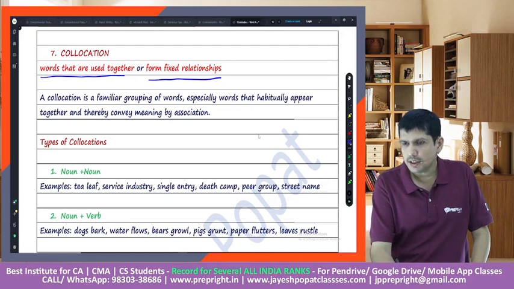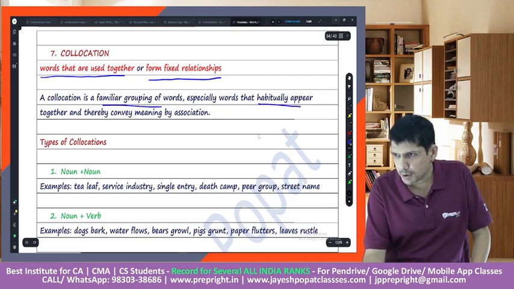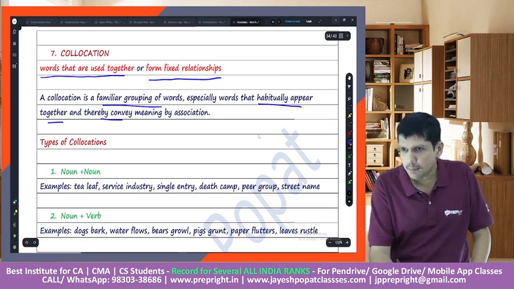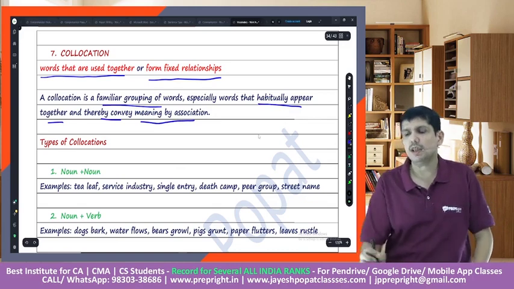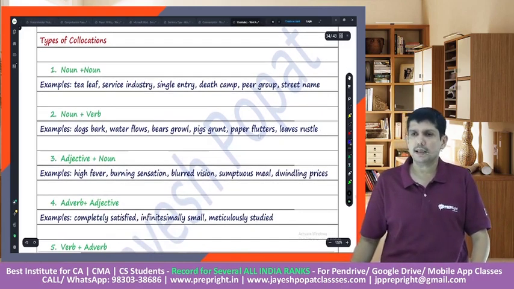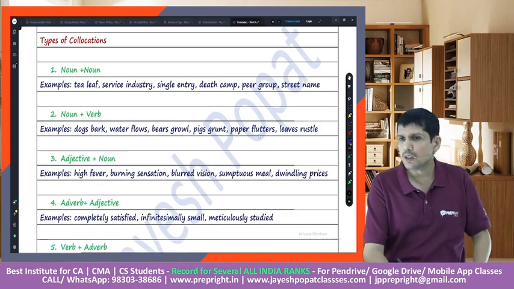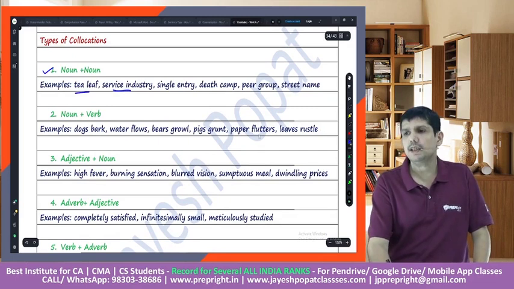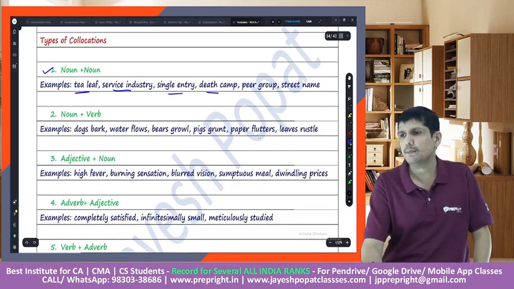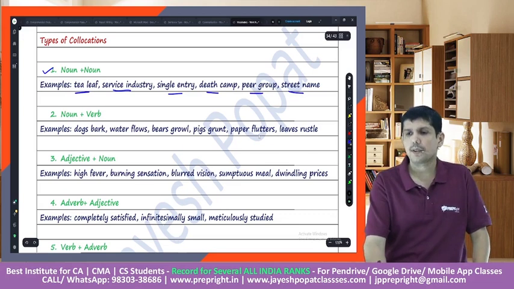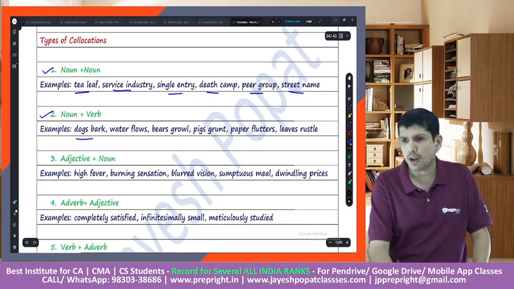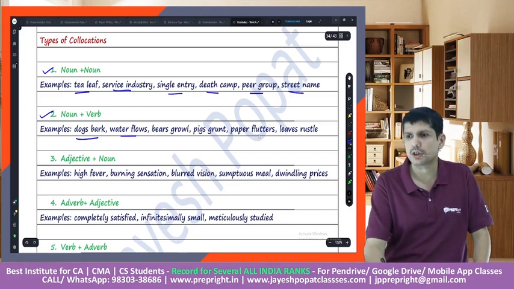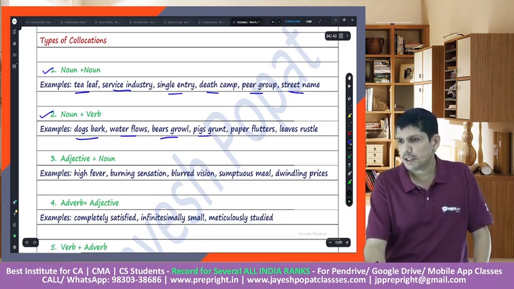A collocation is a familiar grouping of words, especially words that habitually appear together, thereby conveying a meaning by association, right? So basically, I have given examples, types of collocations. It could be noun plus noun, like tea leaf, service industry, single entry, death camp, peer group, street name. It could be noun plus verb: dogs bark, water flows, bears growl, pigs grunt, paper flutters.